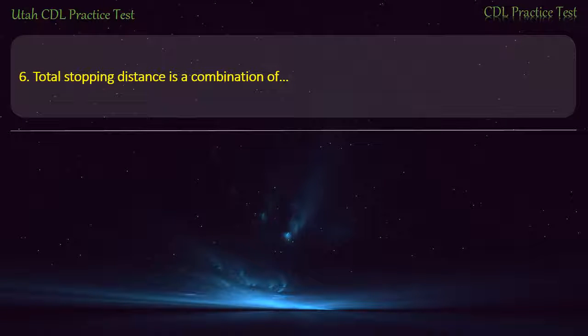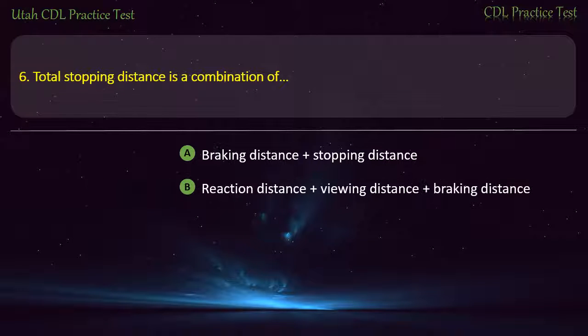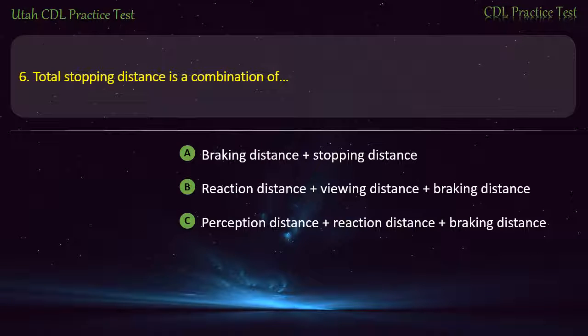Question 6. Total stopping distance is a combination of braking distance plus stopping distance. Reaction distance plus viewing distance plus braking distance. Perception distance plus reaction distance plus braking distance. Reaction distance plus braking distance. Answer. Perception distance plus reaction distance plus braking distance.